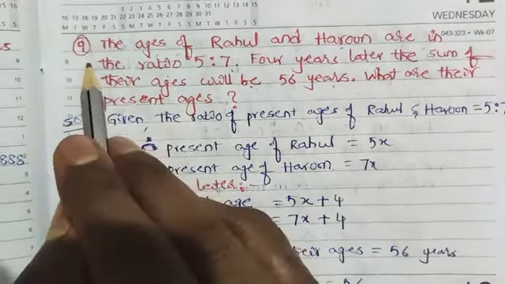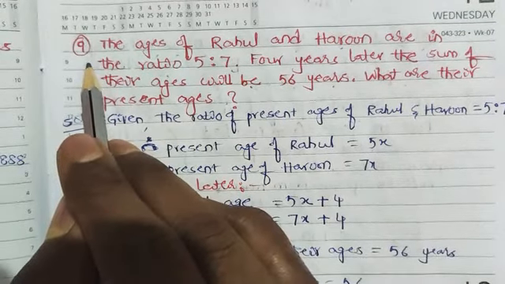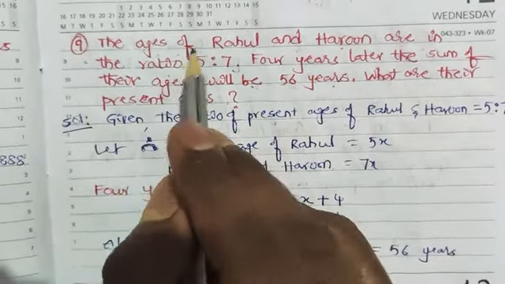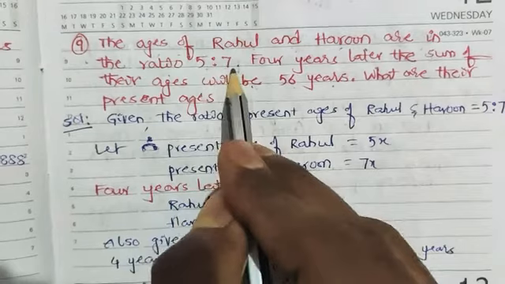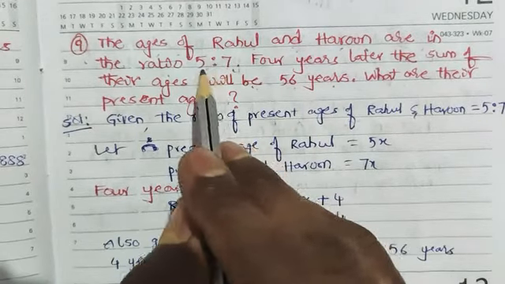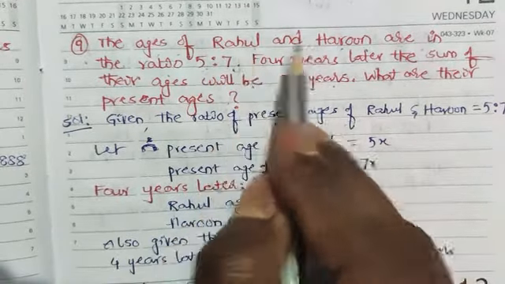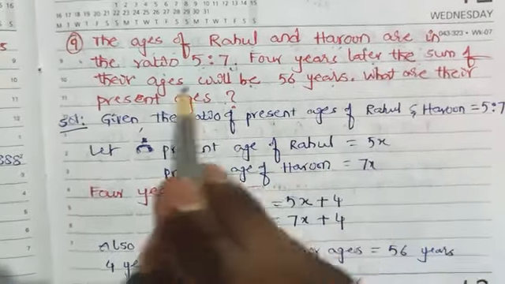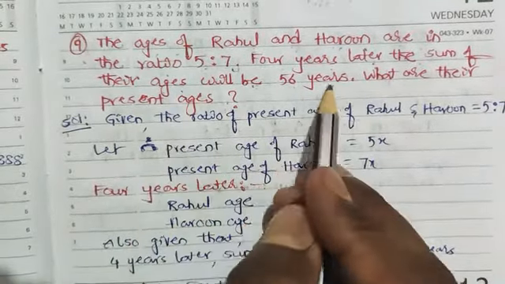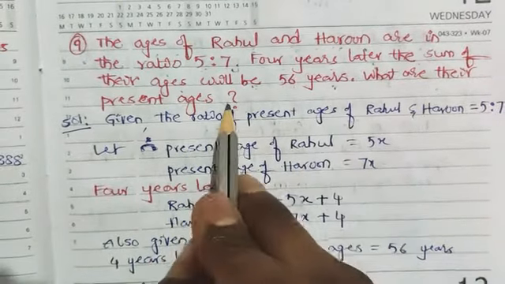We are discussing question number 9 from exercise number 2.2. The ages of Rahul and Harun are in the ratio 5:7. Age ratio is given between two persons, Rahul and Harun. 4 years later, the sum of their ages will be 56 years. What are their present ages?